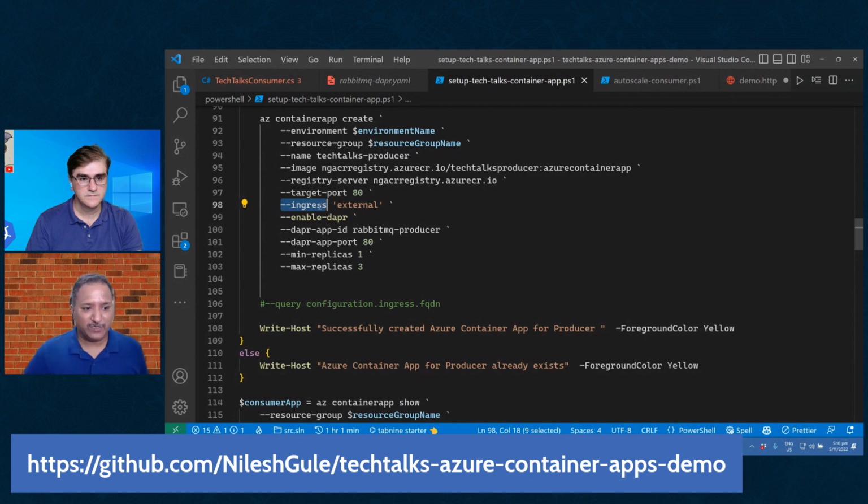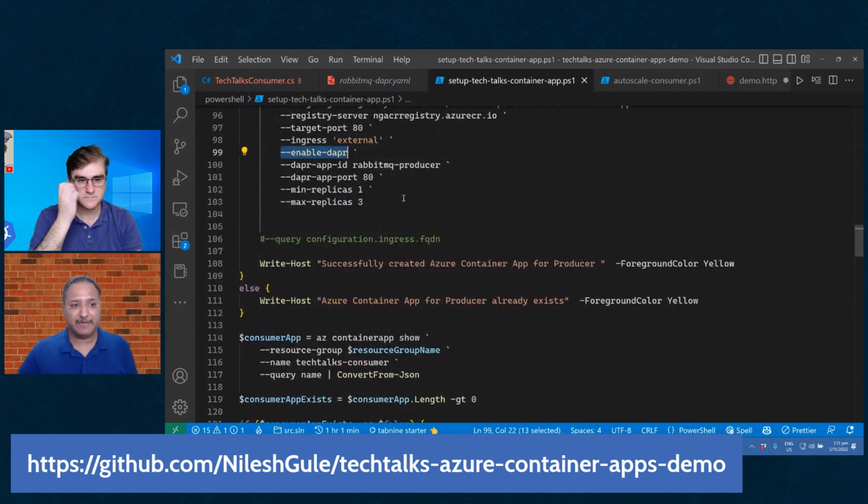If I don't give ingress as external, the application will be available only within Azure. We will not be able to access it from outside. So since I want the API to be accessible from outside of the Azure, I'm deploying this with the external ingress. This will give me a public IP and a fully qualified name.